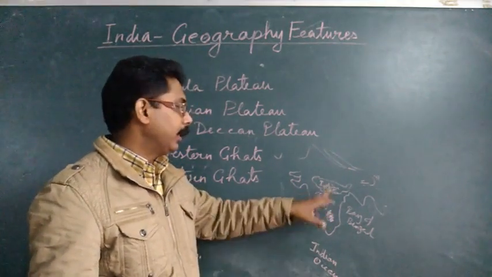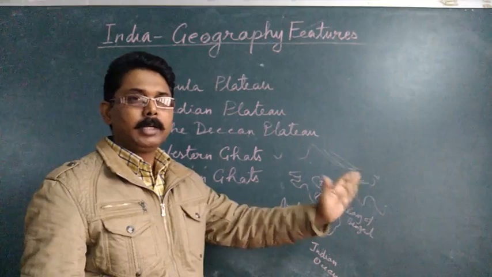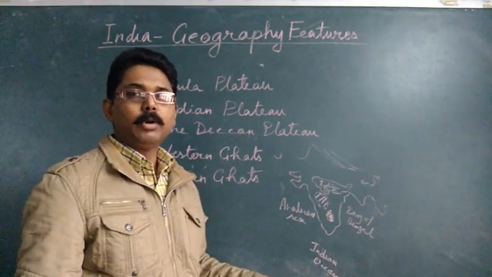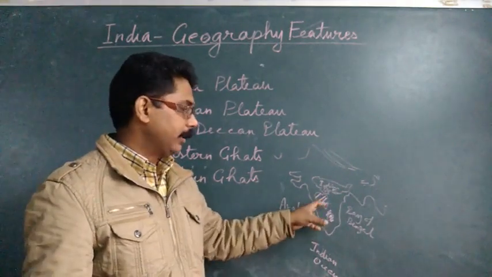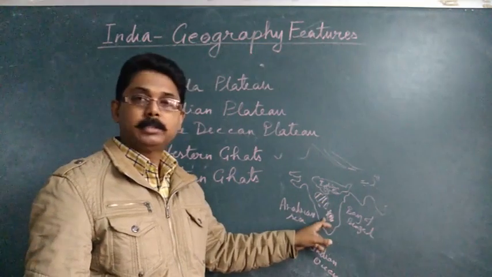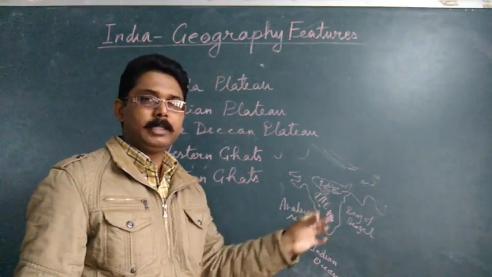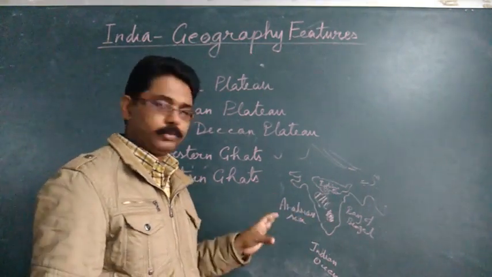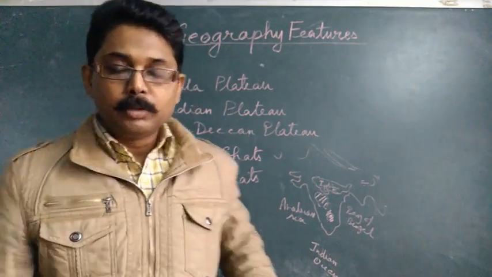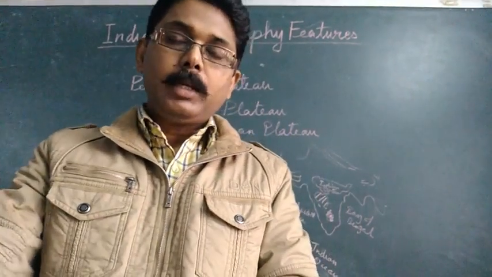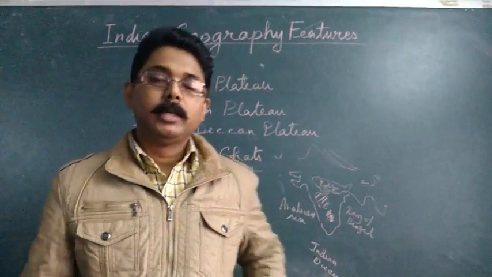And if you find, the Indian plateau again is classified into so many small plateaus, and the Deccan plateau, this region is also categorized into many small plateaus. Well, now let's see some important hills.